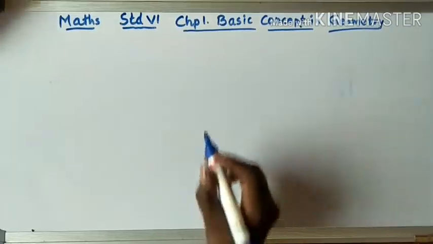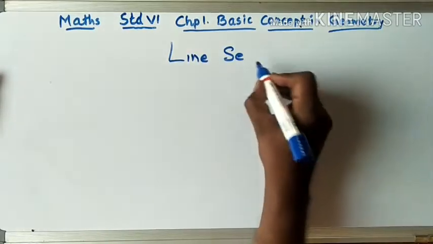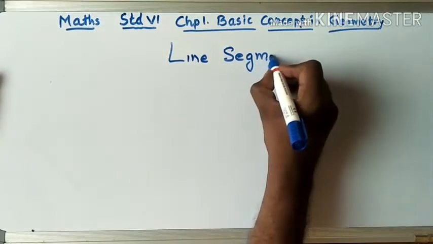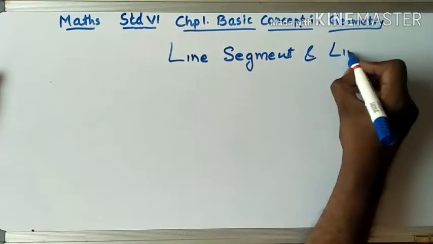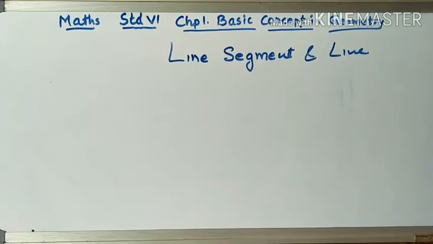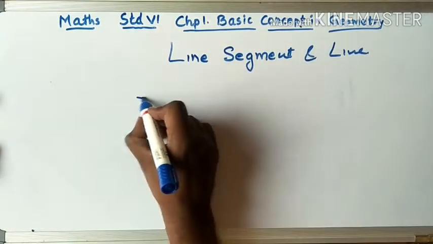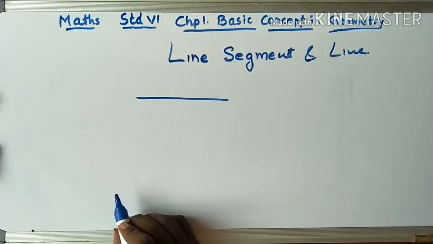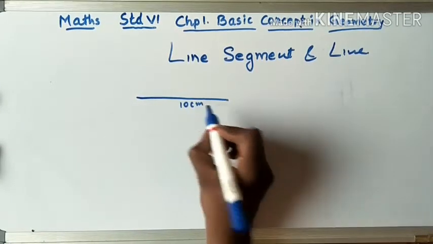Next, line segment and a line. Now what do you mean by a line segment? A line segment means, let's say I draw a line here and this line is 10 centimeter.